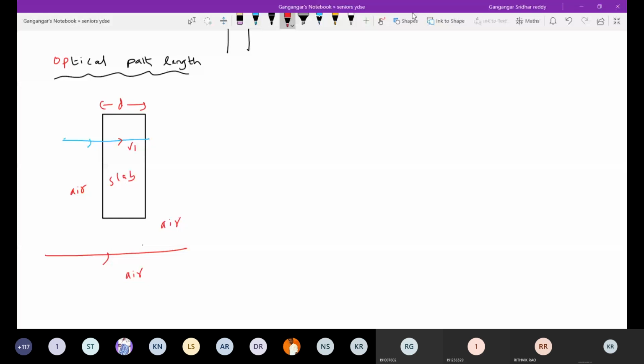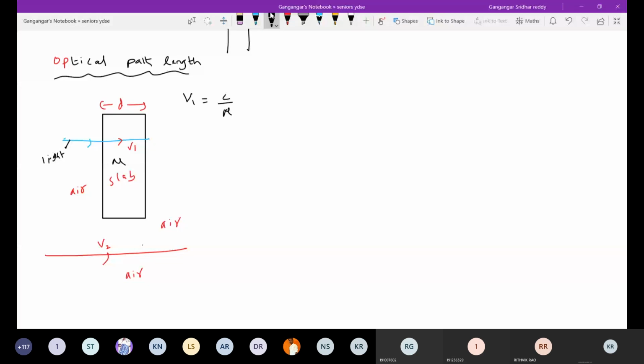We go back to ray optics, refractive index, something we discussed, no? When a ray moves from one medium to another medium, its speed will change. So what is the speed of light in any medium? It is c by mu. What is the speed of light in air or vacuum? It is c.